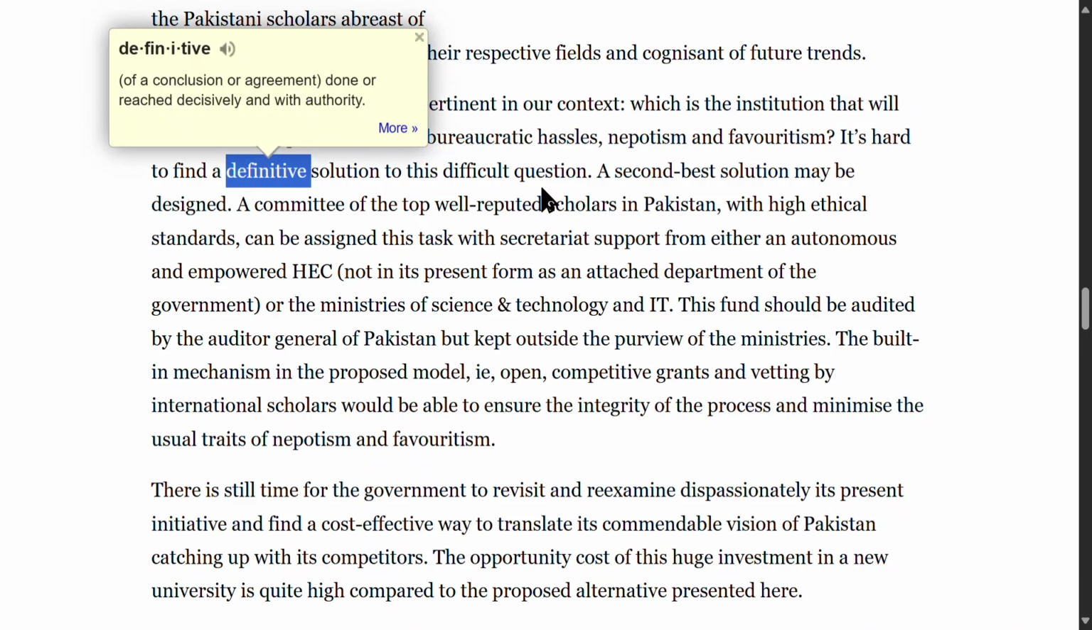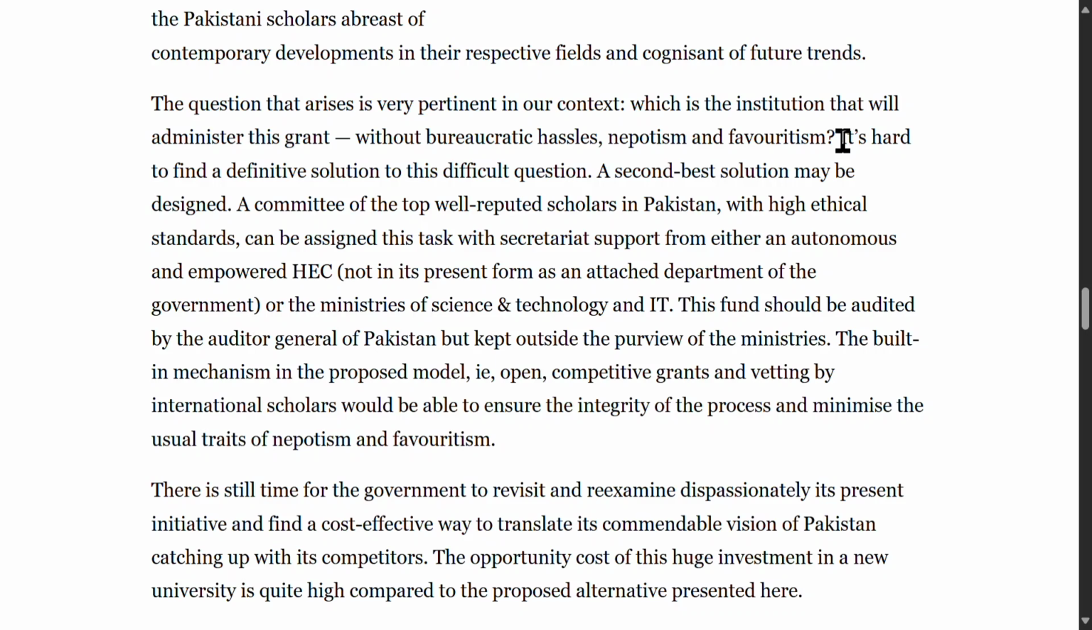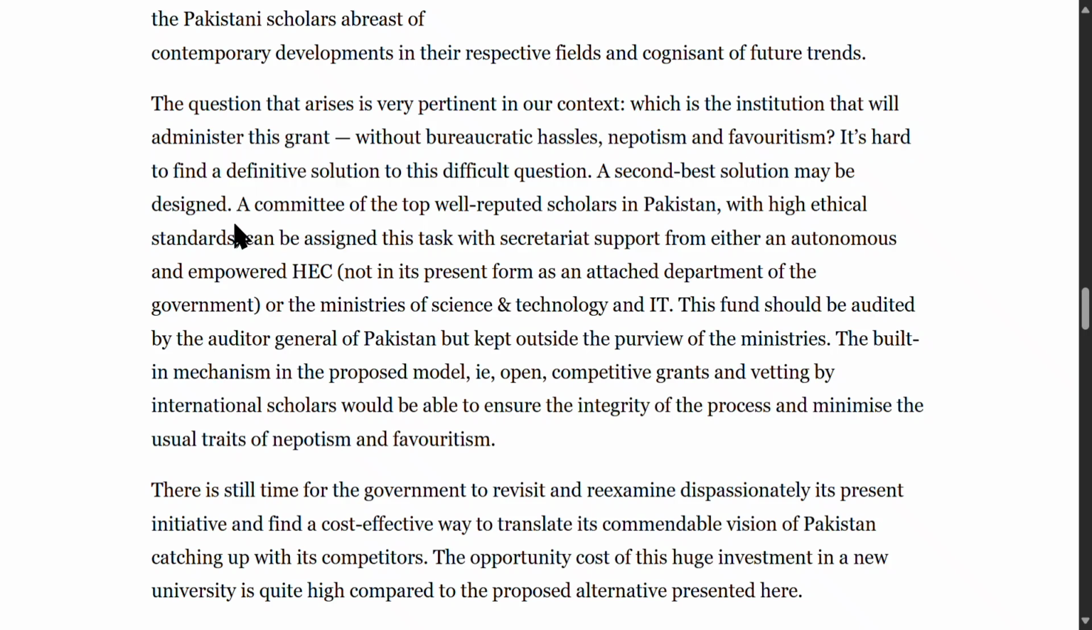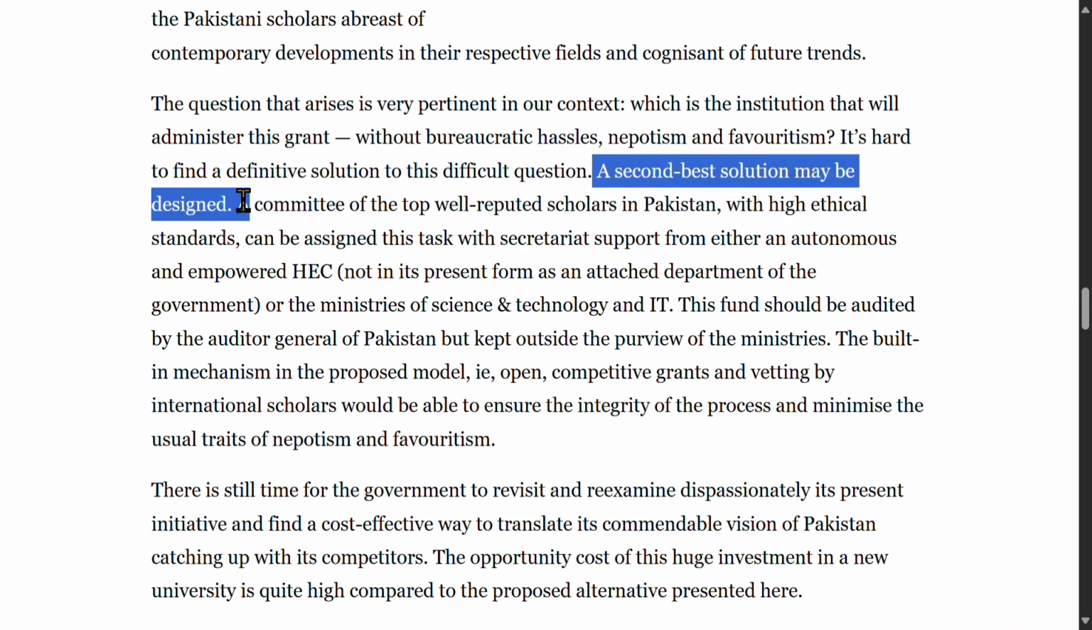It's hard to find a definitive solution to this difficult question. This sentence means that the issue of fund administration is complex and unresolved. A second-best solution may be designed. This sentence means that while a perfect solution is elusive, an acceptable alternative can be arranged.